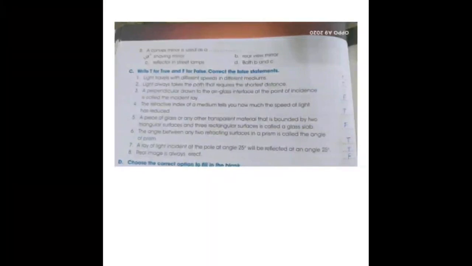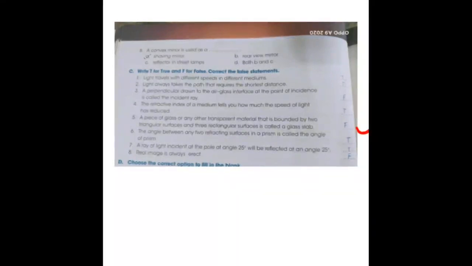The refractive index of medium tells you how much the speed of light has reduced. That is true, right? So by refractive index we can understand whether the speed of light has reduced or not. Next, number 5, a piece of glass or any other transparent material that is bounded by 2 triangular surfaces and 3 rectangular surfaces is called glass slab. No, that is false. That is prism, right? So it is false.